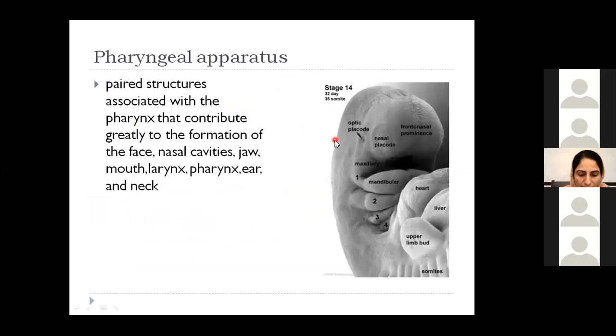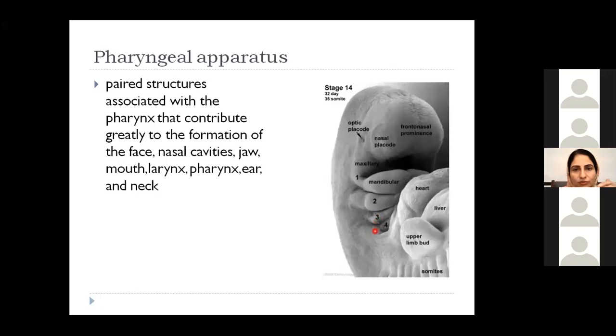At the beginning or at the middle of the 4th week, the embryo is almost a folded structure. When the folding of the embryo has occurred, the next stage is the formation of swellings on either side of the head region, or on either side of the buccopharyngeal region. Now these swellings are responsible for the formation of the face, the neck region, plus the structures which are present inside. Now how do they appear? First, there is appearance of the first pharyngeal arch in the 4th week, then the second pharyngeal arch, and part of the third pharyngeal arch also appears during the 4th week.